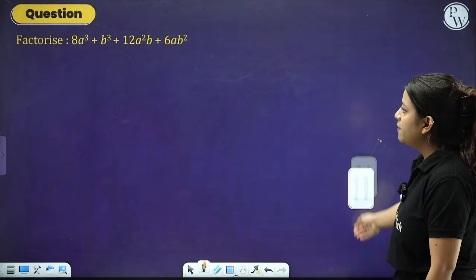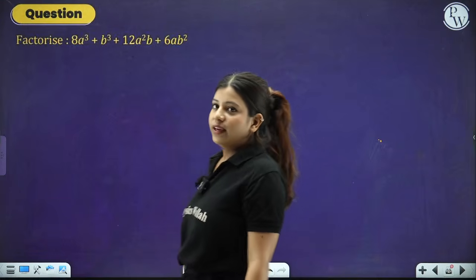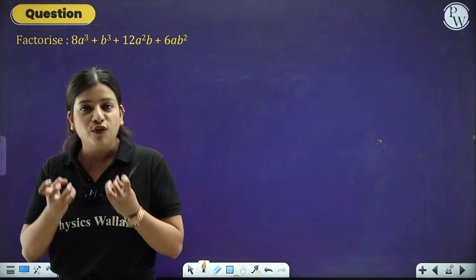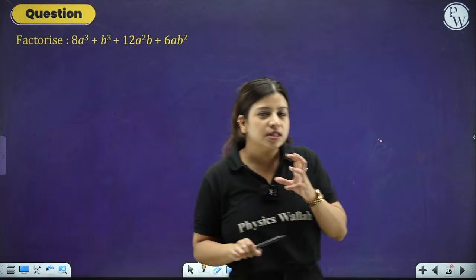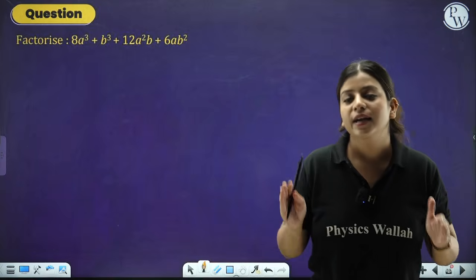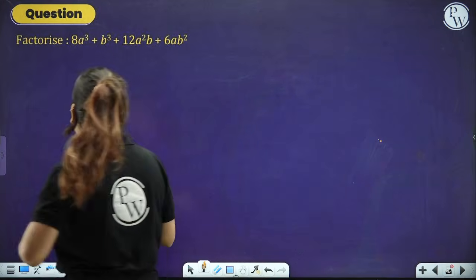There are these type of questions. Now what we can see is, we have to factorize, but what we can see is, it is an expansion of an identity. So let's try to compact it.